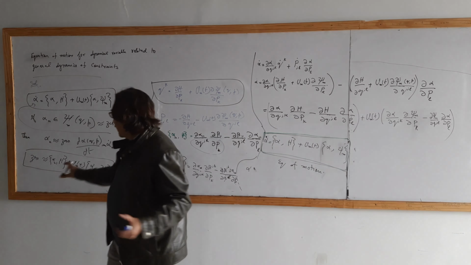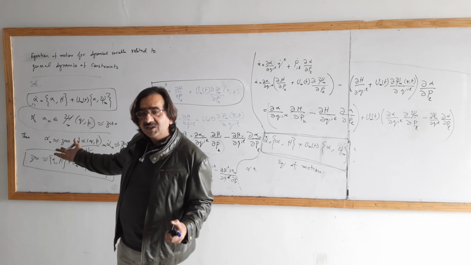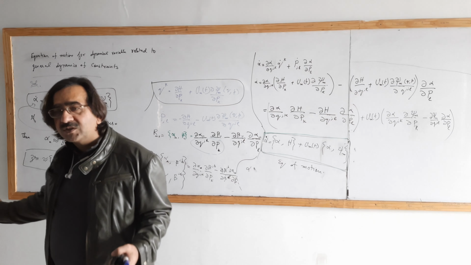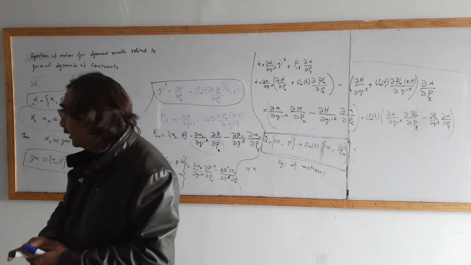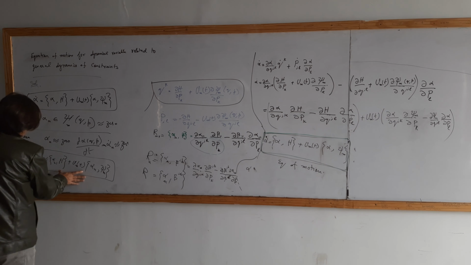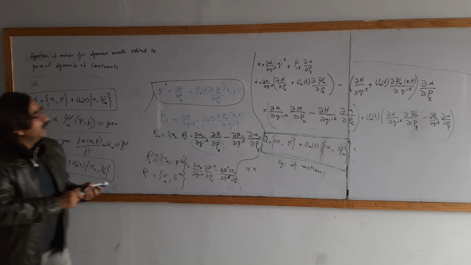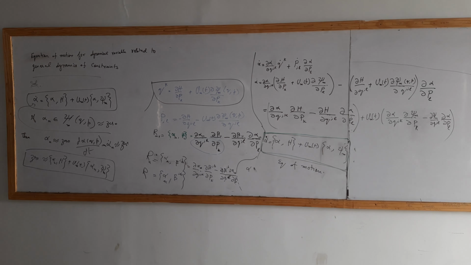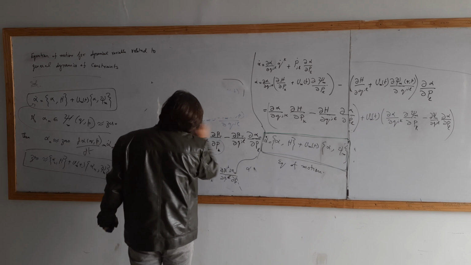This is actually a differential equation. You know that this is a differential equation. We are using the derivative. The Poisson bracket is a differential equation for homogeneous. So this is a non-homogeneous equation. This has 2 parts, 1 and 2.